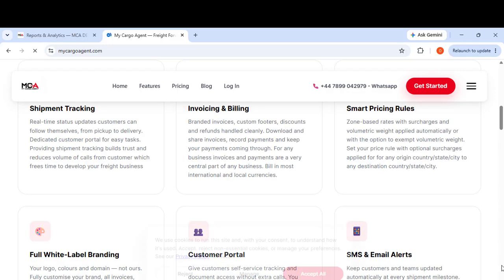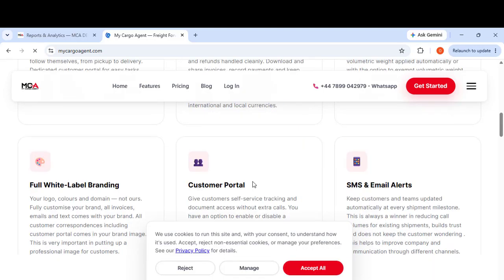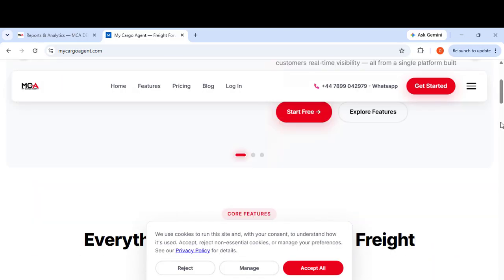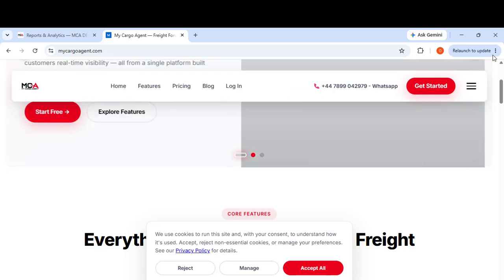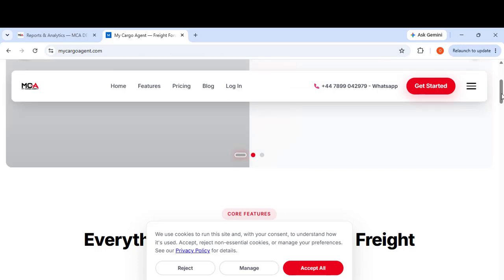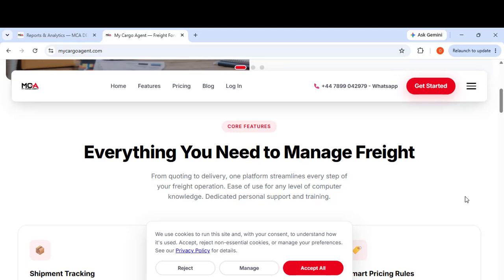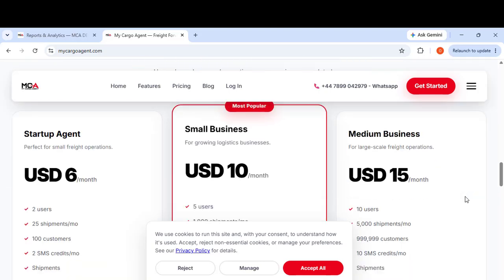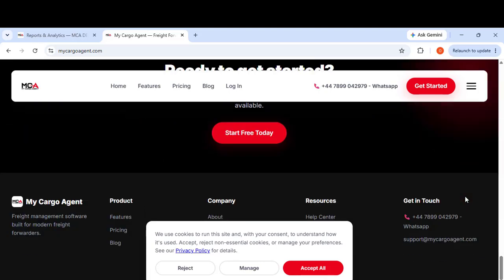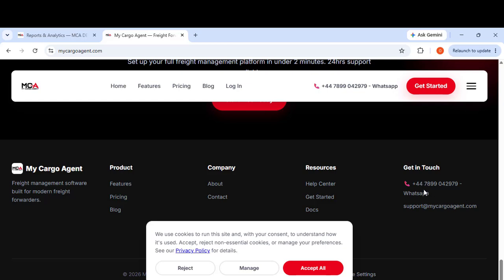If you want to see some of our features, go to My Cargo Agent and you'll find all the features you want. Apart from that, that's it for the introduction. You can get our number in the footer, under support. Get in touch with us and we'll sort you out.